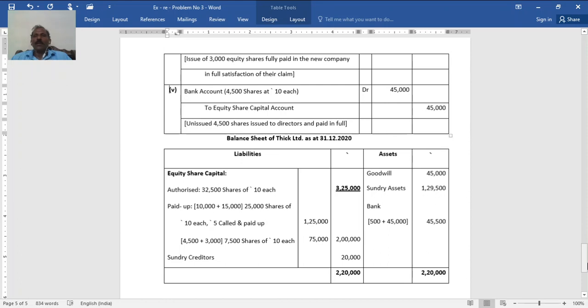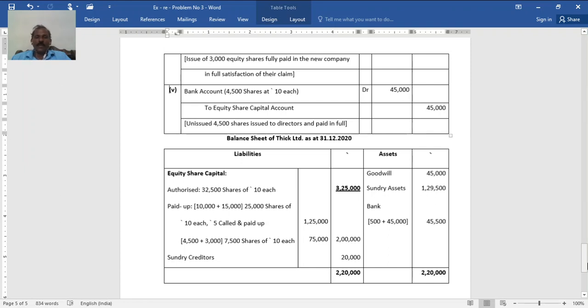Then 3,000 shares of 10 each issued to debenture holders are fully paid. Again, the balance taken up by directors is also fully paid. So that is 3,000 plus 4,500 balance left. How do you get 4,500? Remember, out of 32,500, 10,000 to preference shareholders, 15,000 to equity shareholders, thereby 25,000, the difference is 7,500. Out of 7,500, 3,000 to debenture holders. So the balance 4,500 is to directors.